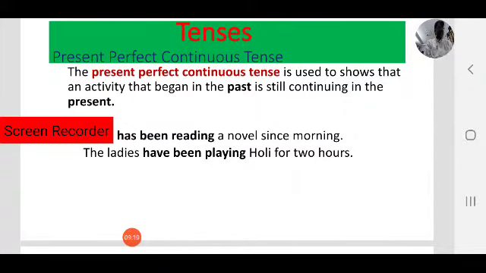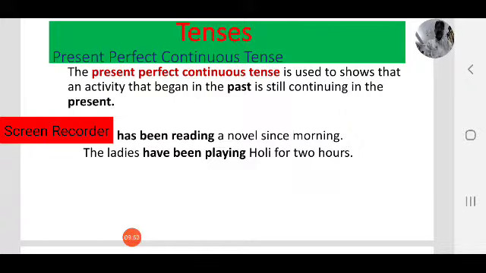The action or activity started in the past but is still continuing till now. In that case, we use present perfect continuous tense. Always keep in mind, the action is not completed. Coming to present perfect tense, the action was completed. But coming to present continuous tense, the action is still continuing. It started in the past but is still continuing. In that case, we use present perfect continuous tense.